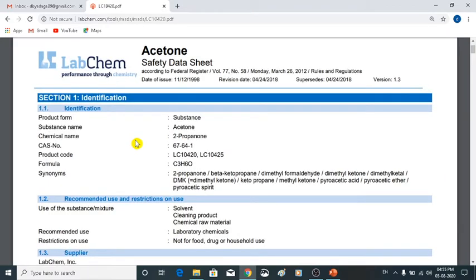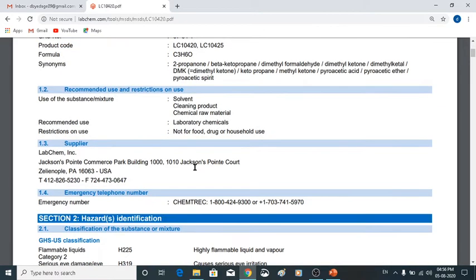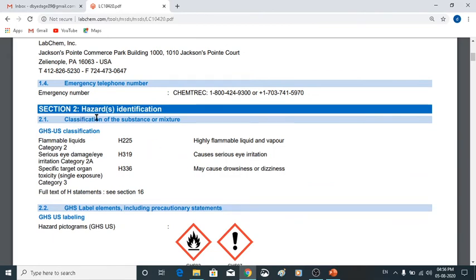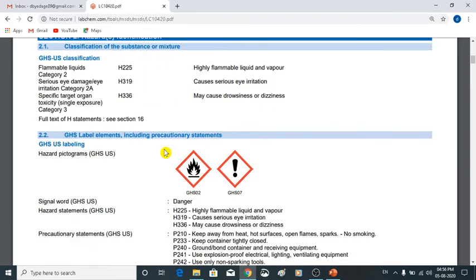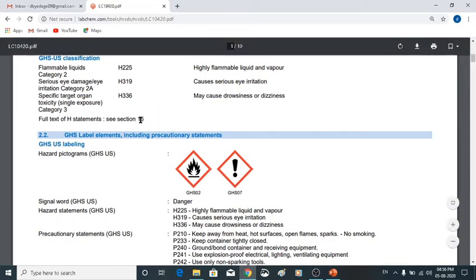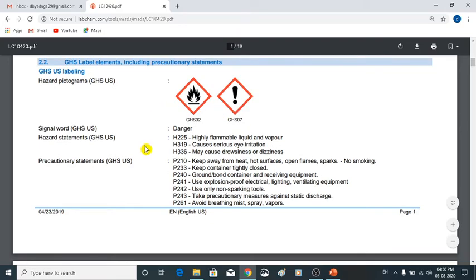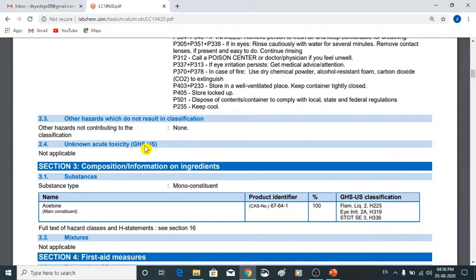Now in this data sheet, as we discussed earlier, there are 16 heads. So first is the identification: name of that compound, its chemical name or IUPAC name, CAS number, this is also very important, and other names. Molecular formula is also given. Second is the hazard identification. So other information related to its hazard names is given here, and the symbols are also indicated here.